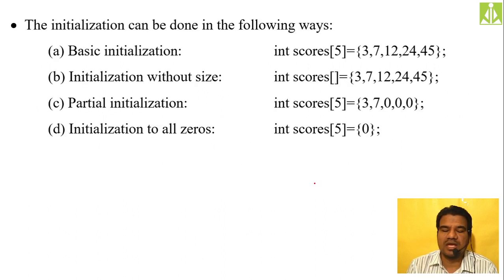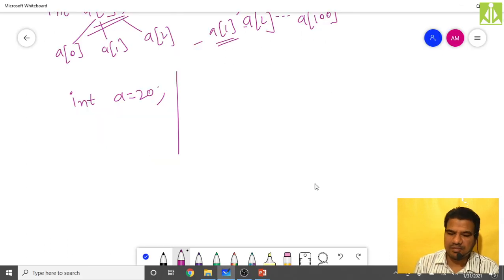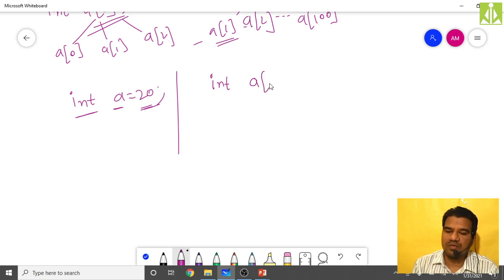So quickly we discussed the initialization: the basic initialization, partial initialization, initialization without size, and initializing all elements to 0. How have we done it? This is the simple variable initialization: declaring the variable means giving the name, defining the variable means specifying the type, initializing the variable means assigning the value. The same way, when you do the declaration, definition, and initialization of an array, the array declaration and definition has to be done with size. Over here I am taking 5 elements into this array a.